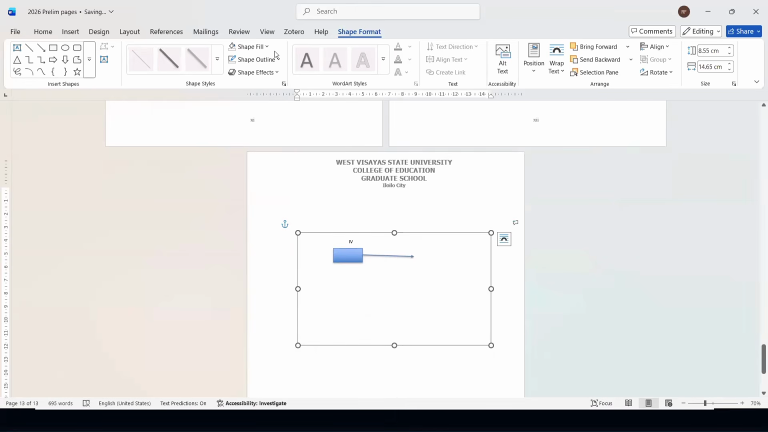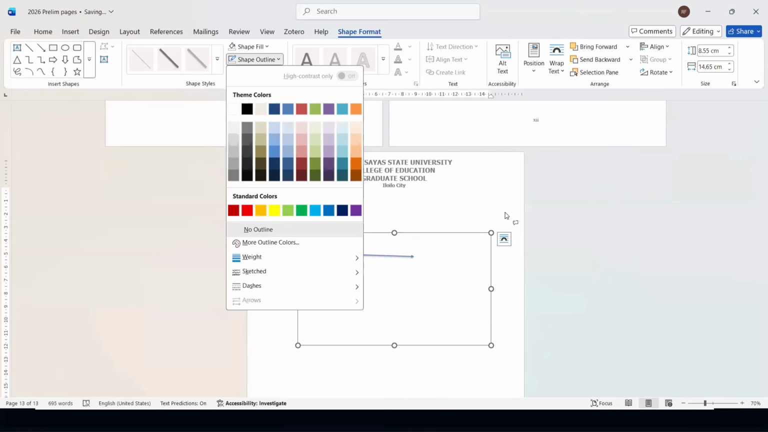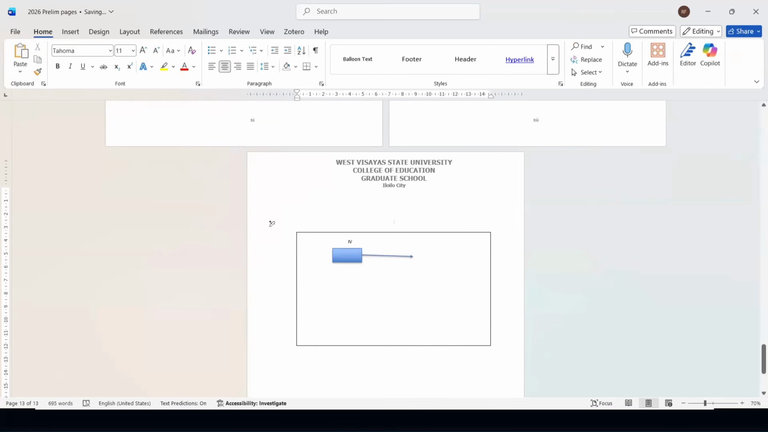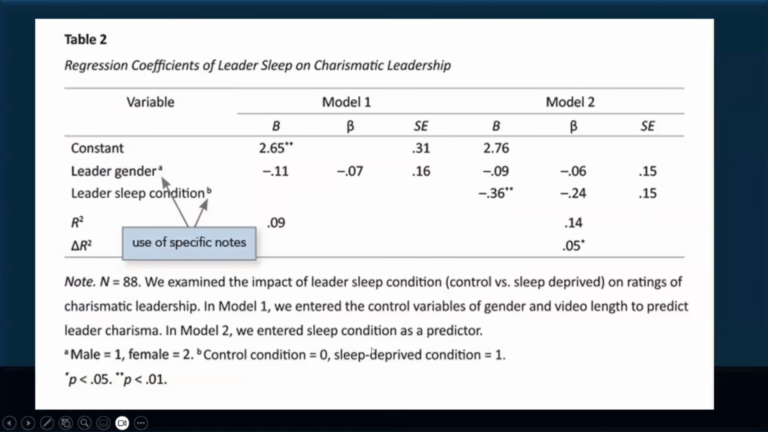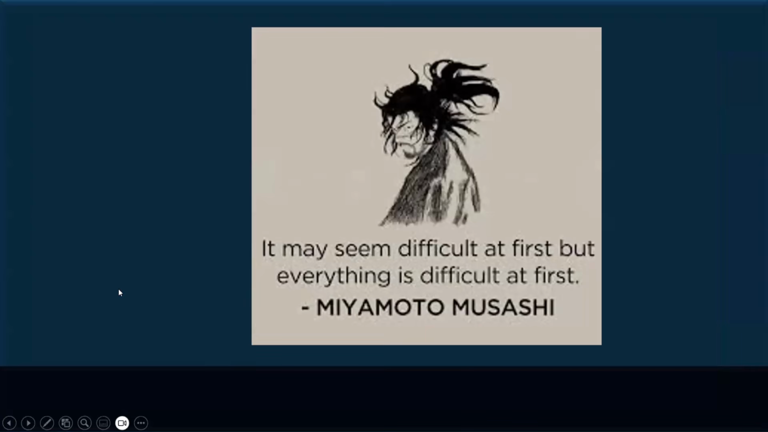So use canvas for figure if you decide, because there's also no guideline whether or not there's a need to have a border for the shape format. You may decide to have a shape outline here, something like that. Here you go, if you so decide. Okay, now let me go back to my PowerPoint presentation.